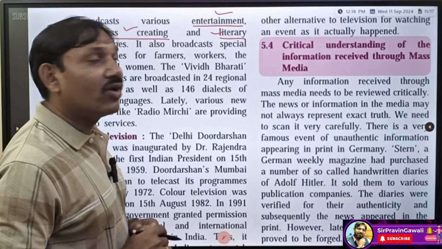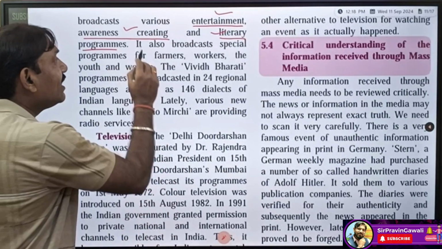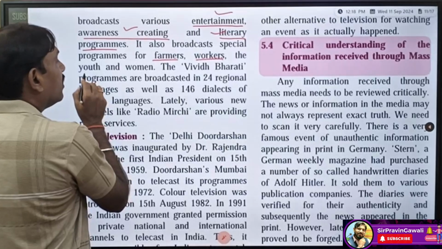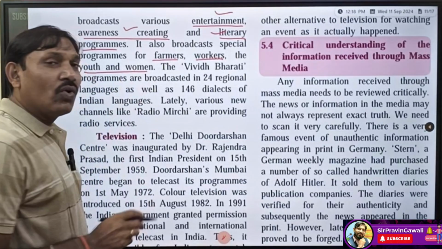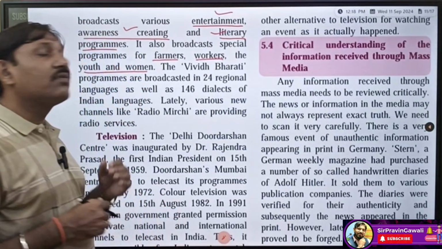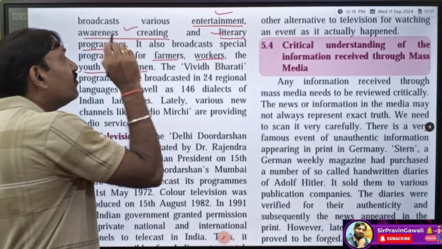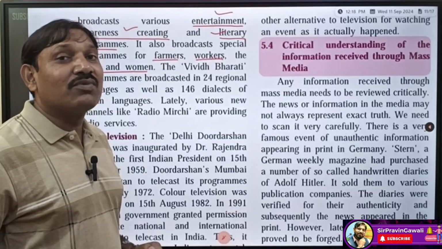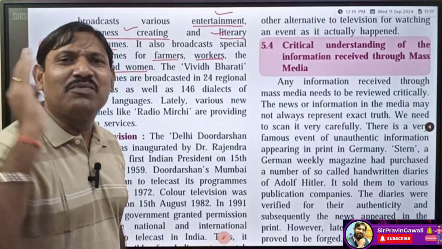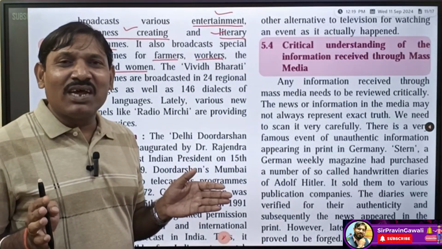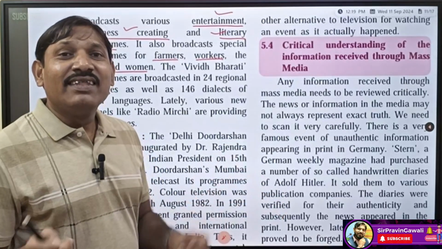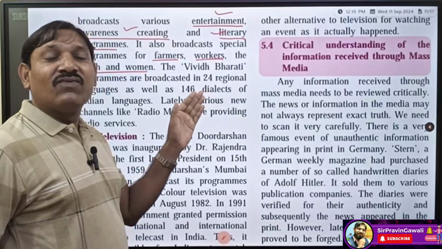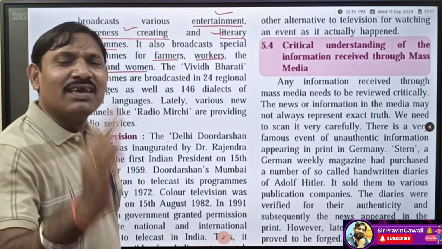It has broadcast special programs for farmers, workers, the youth and women. For example, one of the very famous programs in Marathi was Amchi Mati Amchi Mansar. Remember this, student, and if you have seen this somewhere, then comment in the comment section. This was a very famous program for the farmers, Amchi Mati Amchi Mansar.